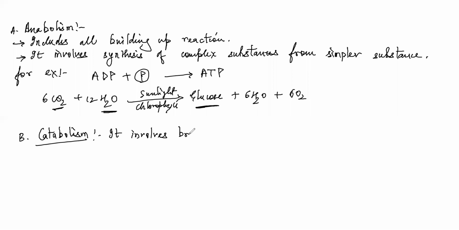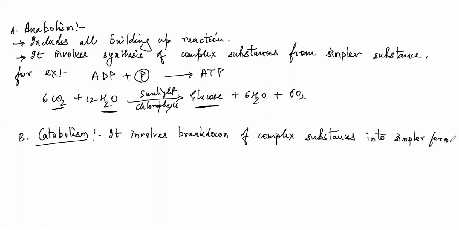Catabolism is the breakdown of complex molecules or substances into simpler substances or simpler form. You can write anything, simpler form.